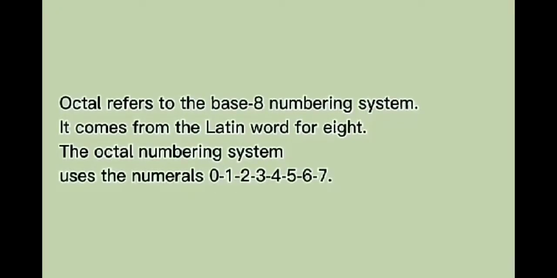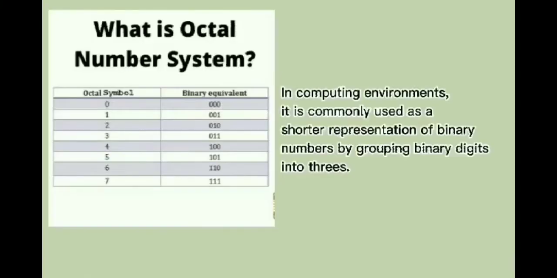What does octal mean? Octal refers to the base 8 numbering system. It comes from the Latin word for 8. The octal numbering system uses the numerals 0, 1, 2, 3, 4, 5, 6, 7. In computing environments, it is commonly used as a shorter representation of binary numbers by grouping binary digits into threes.